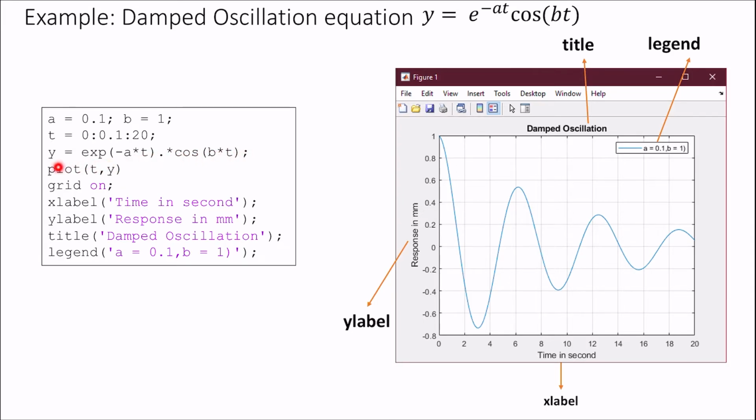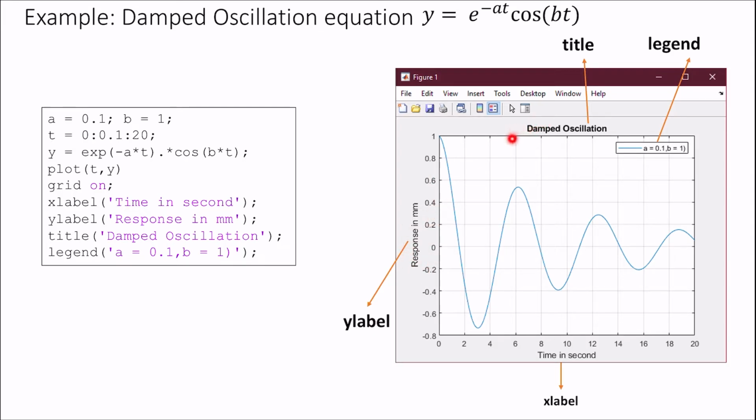Then we will use plot. Plot means when we use plot, it will generate this type of output, the graph. And for the grid, we use grid on. That means we need these grid lines in our output graph. XY label, that means this one, response in mm.